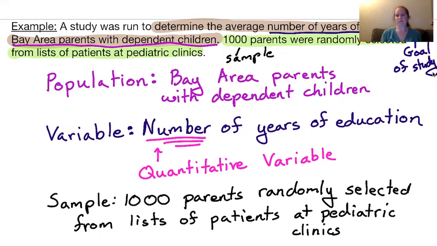So that's just sort of a really quick overview of some of the vocabulary we will be seeing in statistics.